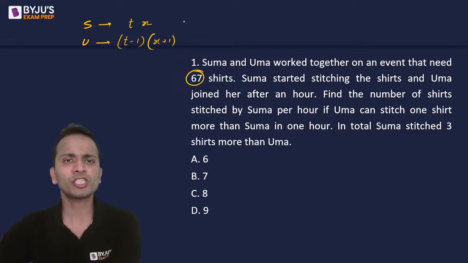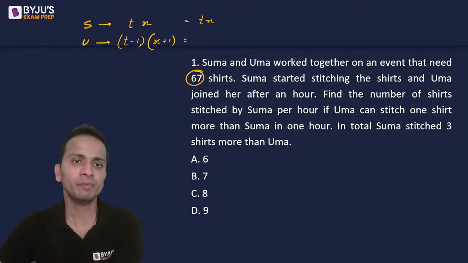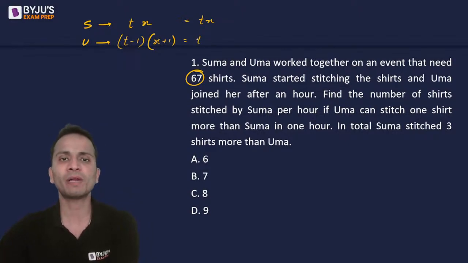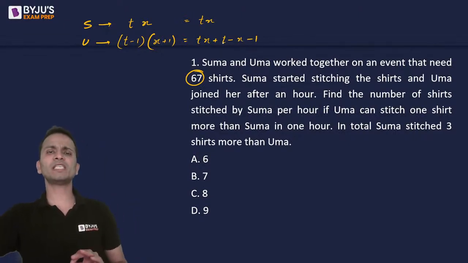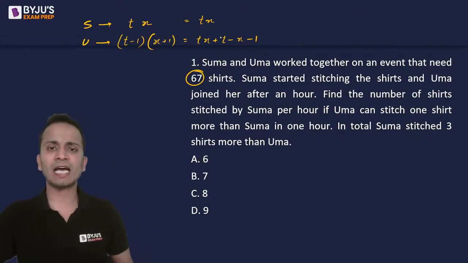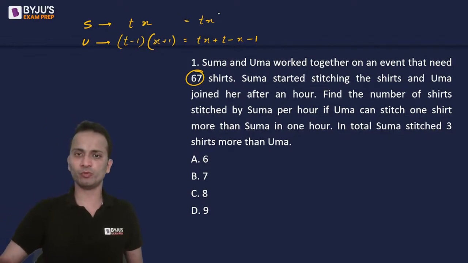So the total number of shirts stitched by Suma will be T into X, and the total number of shirts stitched by Uma will be the product of these two. So I'll open the brackets, Tx plus T minus X minus 1. Okay, so these are the respective number of shirts that are stitched by these two people individually.